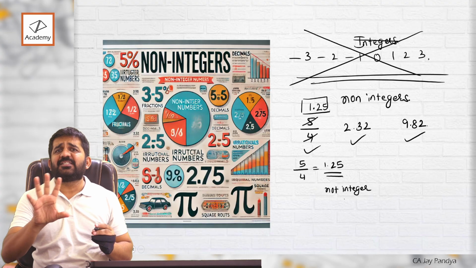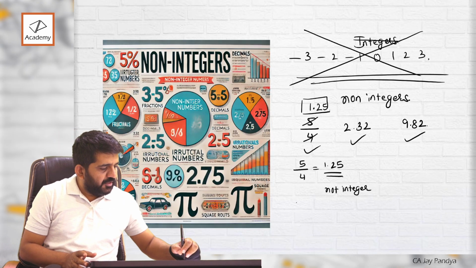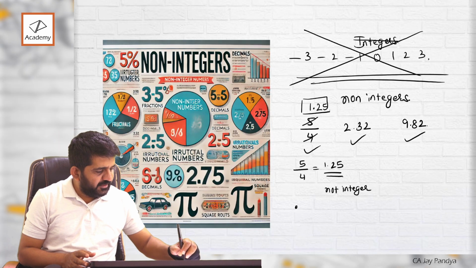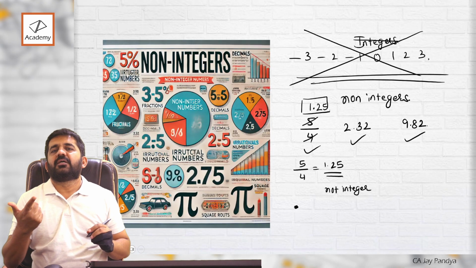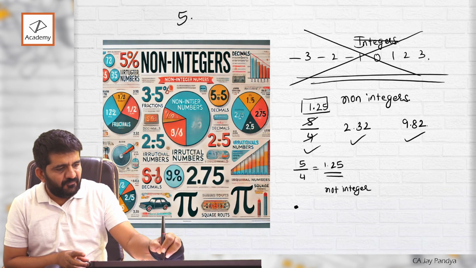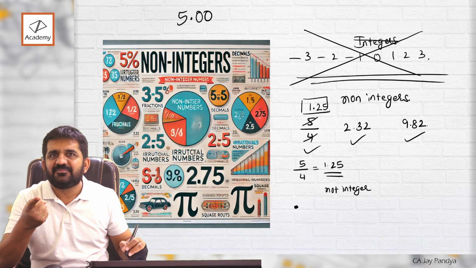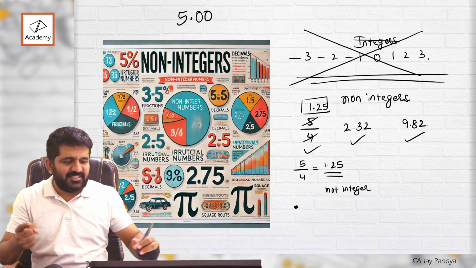Right. So a very simple and layman's definition: anything which has a point is non-integer, right? But that does not mean 5.00 is a non-integer. 5.00 is an integer.